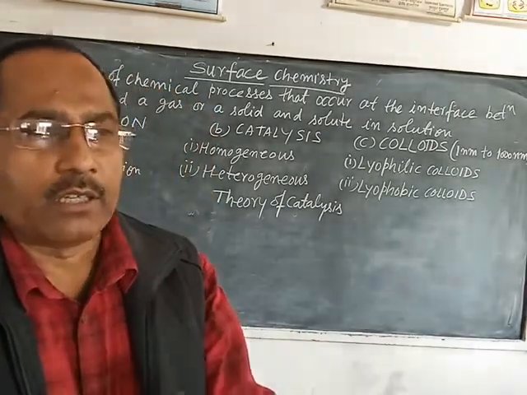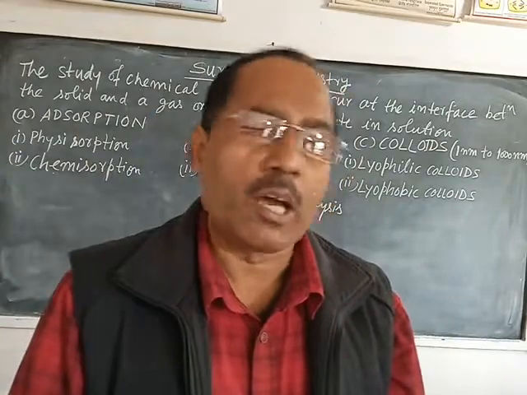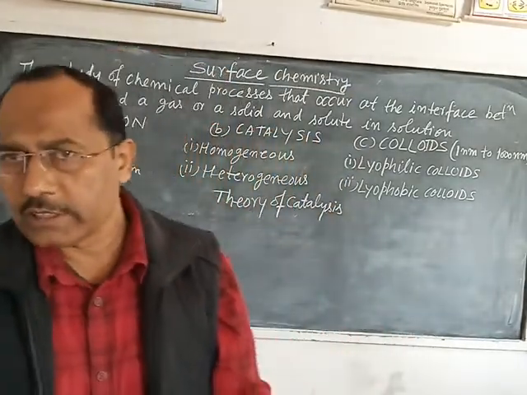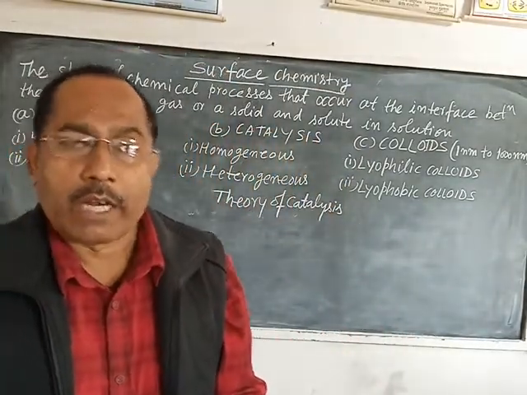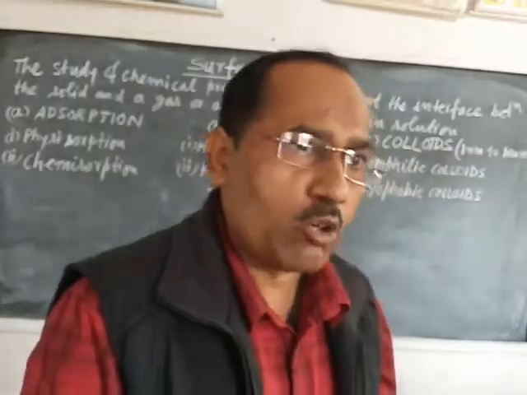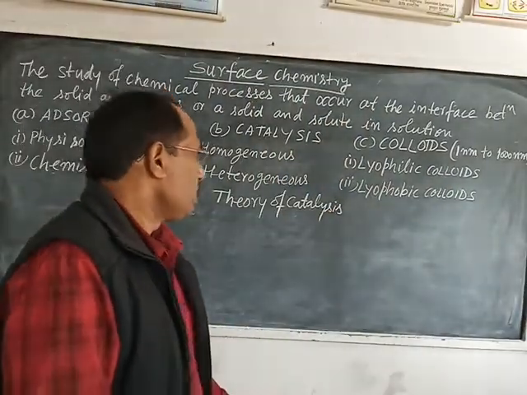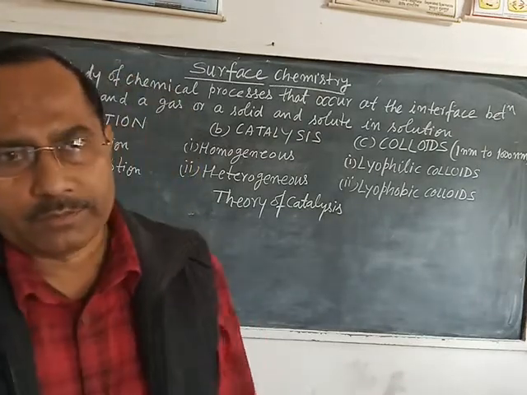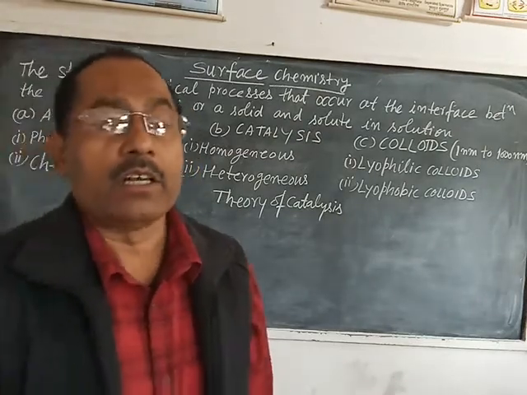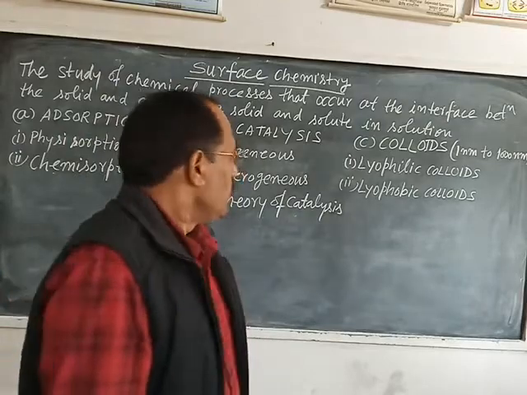So this is the best definition of colloid: substances in which particle size ranges from 1 nanometer to 1000 nanometer are called colloids. And colloids are of two types: lyophilic and lyophobic colloids.